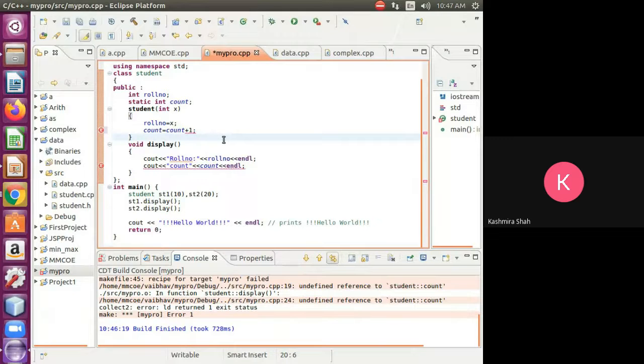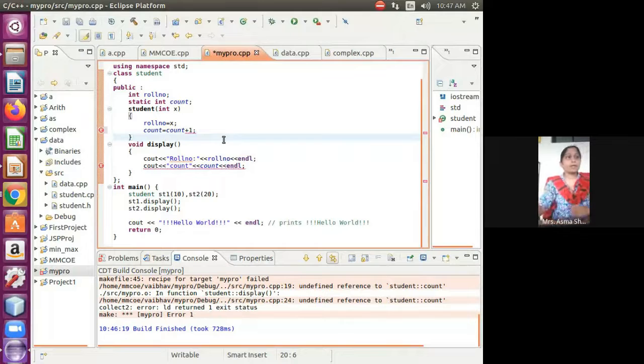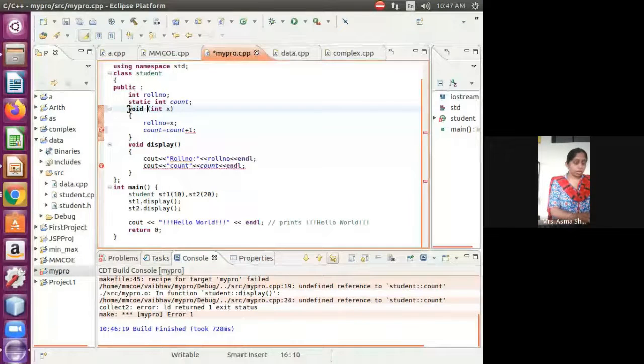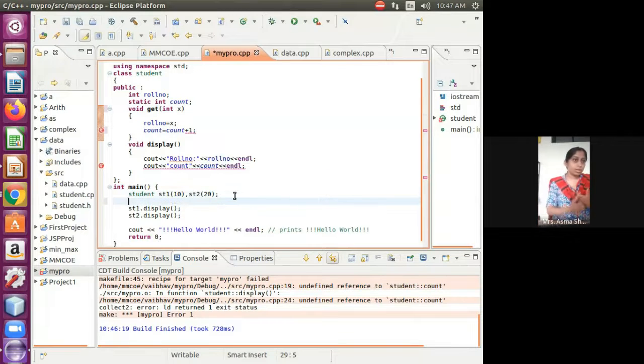Do we have to define count equal to 0 first? No need, actually by default it is initialized to 0. So instead of writing this object, now I can create one function, void get. It is better now, but it is still showing an error.